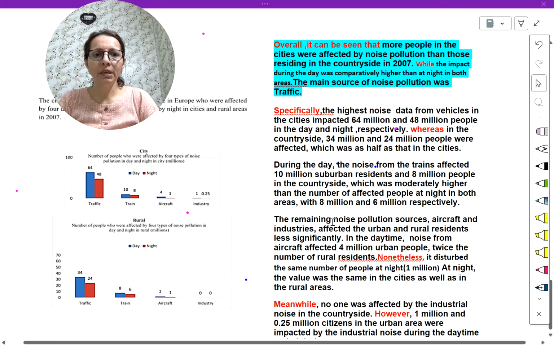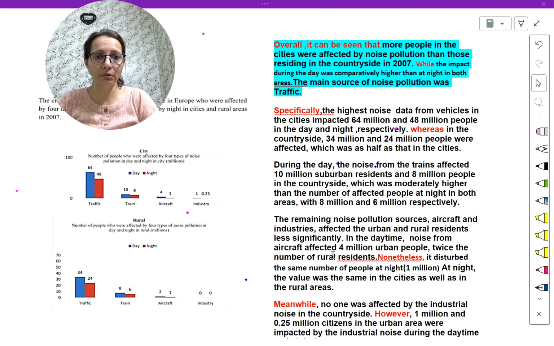In the daytime noise from aircraft affected, the word affected I have used so many times, 4 million urban people, twice the number of rural people. See this, these words you should use, it is twice. Here it was half, the data was more than that, 64 and 34.